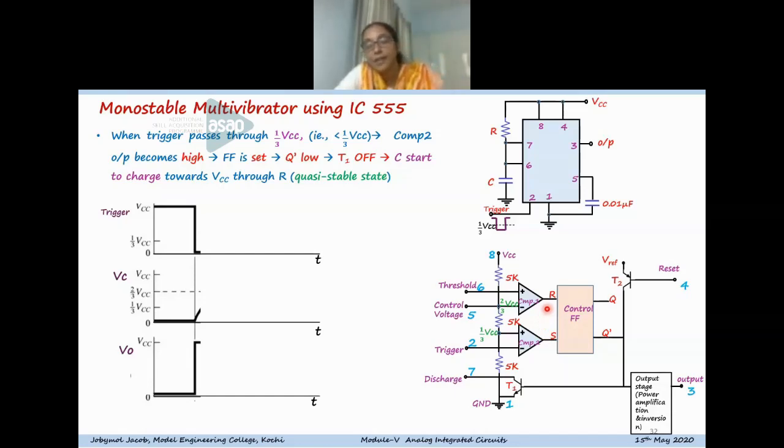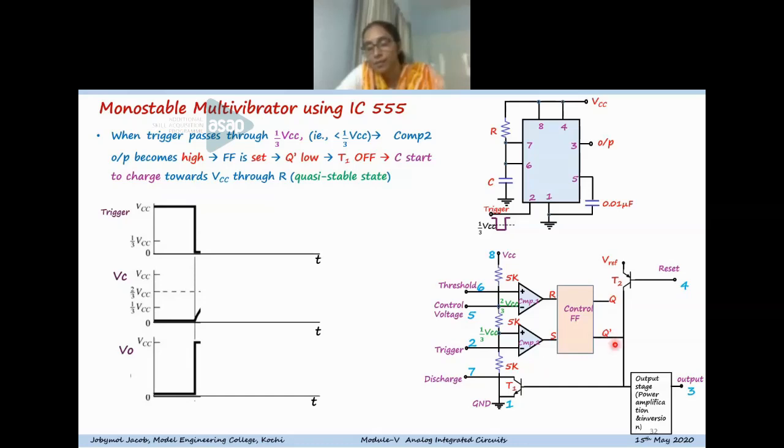remains in the same condition, because the capacitor is again in the uncharged condition. So pin 6 is having 0 voltage. So R remains 0. So S equal to 1 and R equal to 0. The flip-flop will set. The flip-flop output becomes high, Q becomes 1 and Q bar becomes 0.